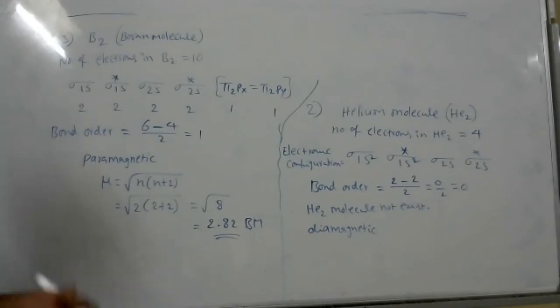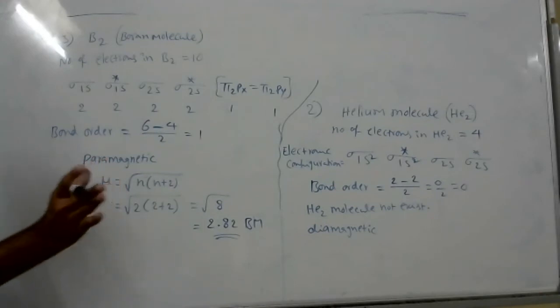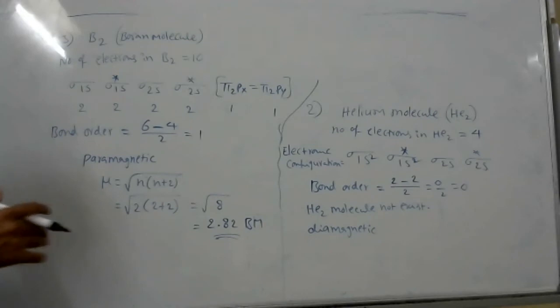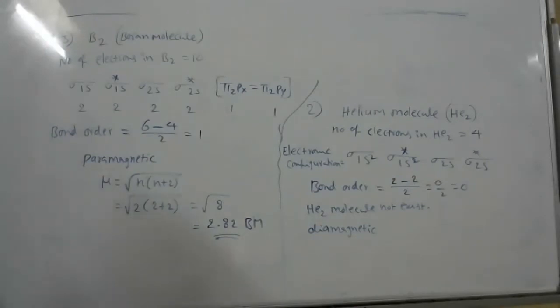If half of the domains are in one direction and the remaining half in the opposite direction, we are calling them anti-ferromagnetic substances. So it will come in 12th, we'll explain that. Paramagnetic and diamagnetic only we are explaining with the help of unpaired electrons. Ferro, anti-ferro and ferri are explained with the help of the domain concept.